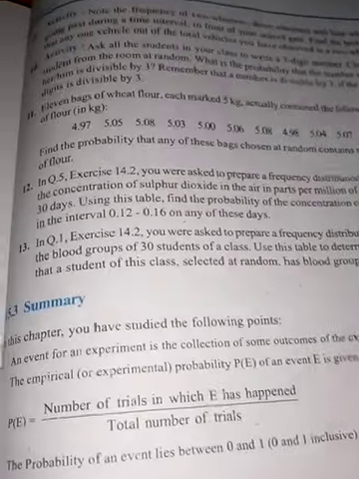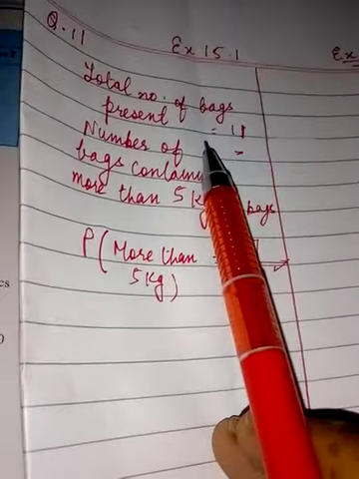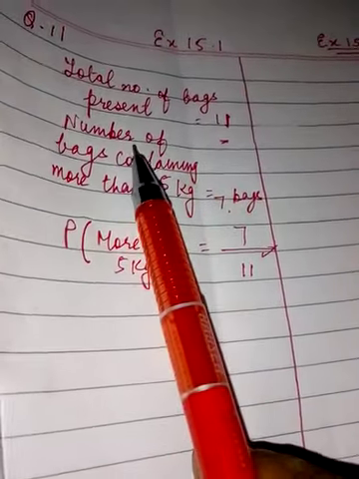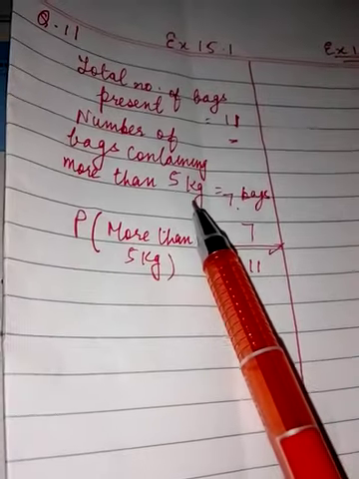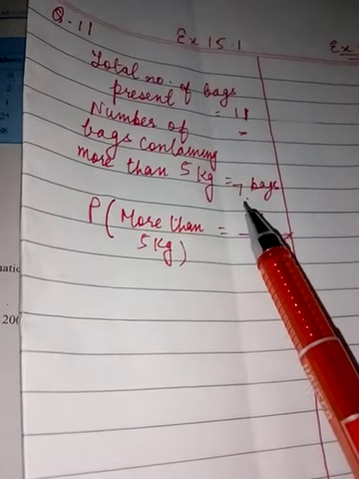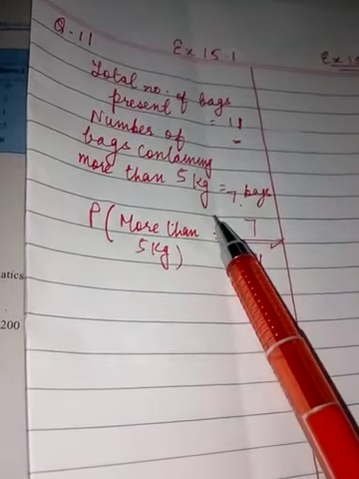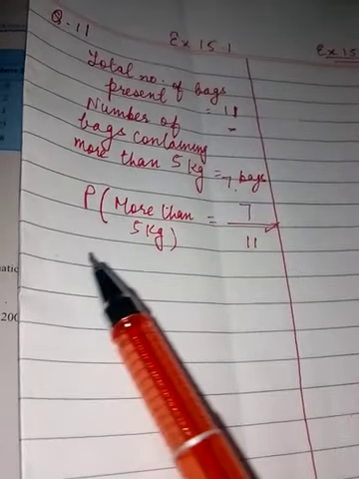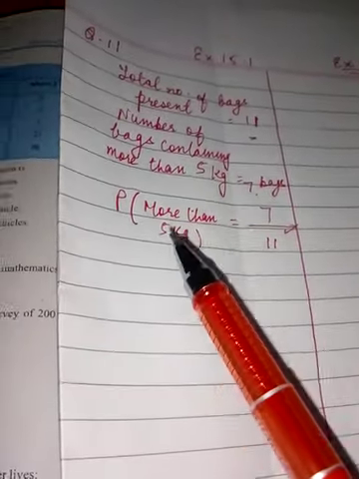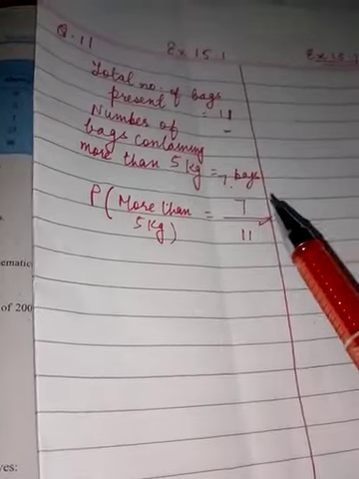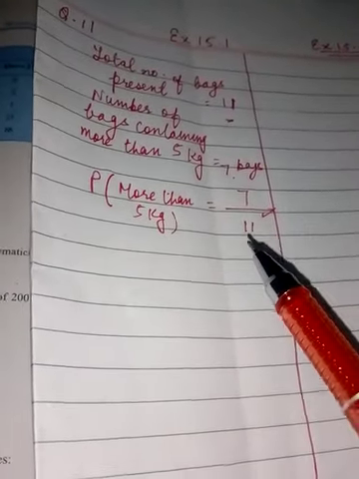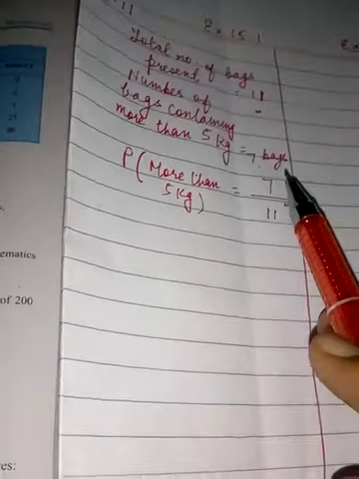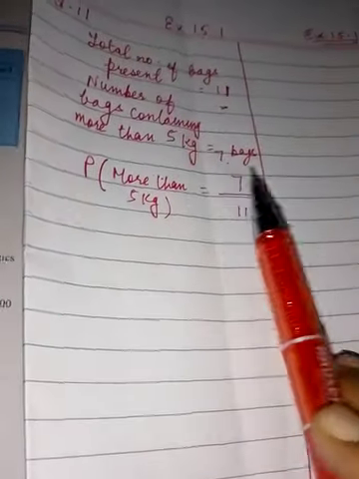So we have to calculate. First of all, total number of bags present is 11. Number of bags containing more than 5 kg, that is 7 bags. 11 minus 4 is 7. Probability of more than 5 kg is 7 upon 11.